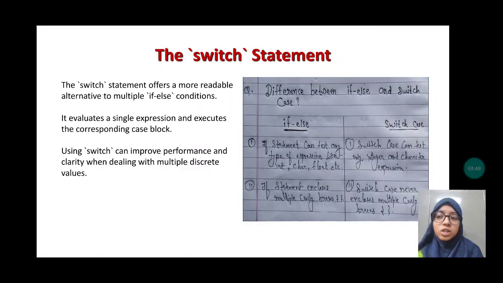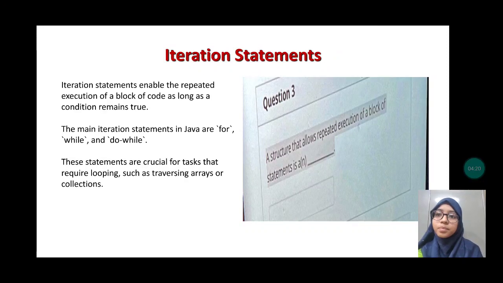Here we will discuss the switch statement. The switch statement offers a more readable alternative to multiple if-else conditions. It evaluates a single expression and executes the corresponding case block. Using switch can improve performance and clarity when dealing with multiple discrete values. Basically, the switch statement can be used when we have to deal with multiple discrete values. Let us go to the next slide.